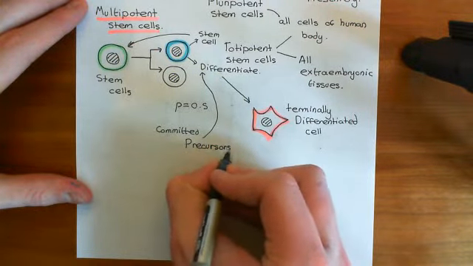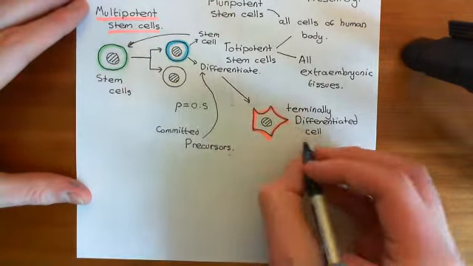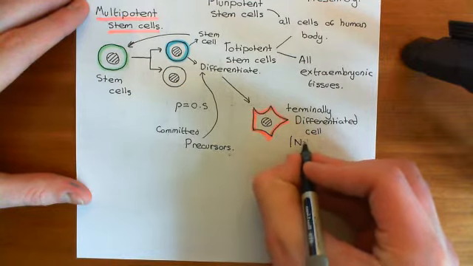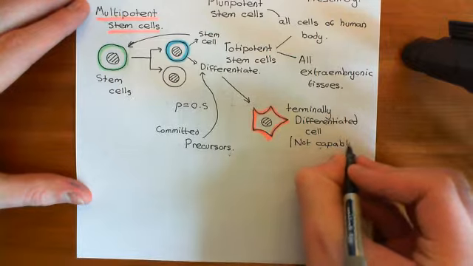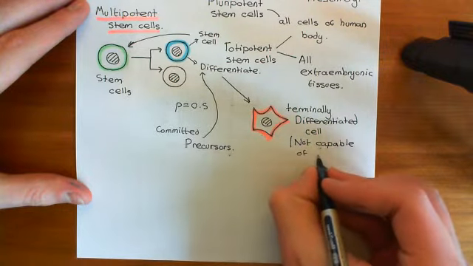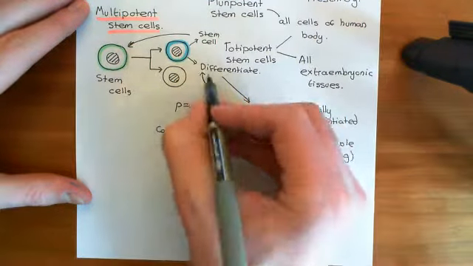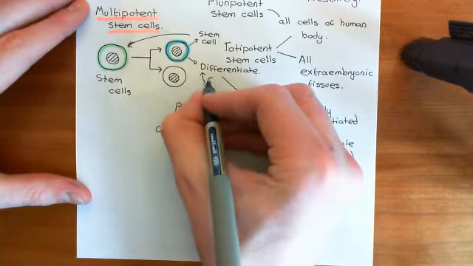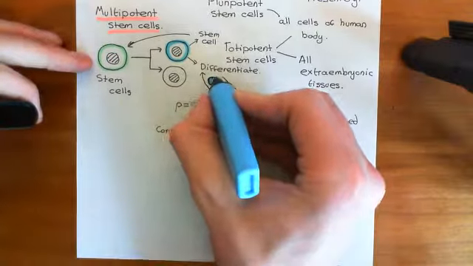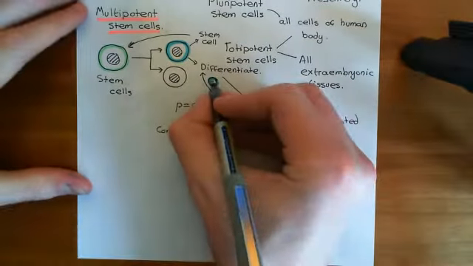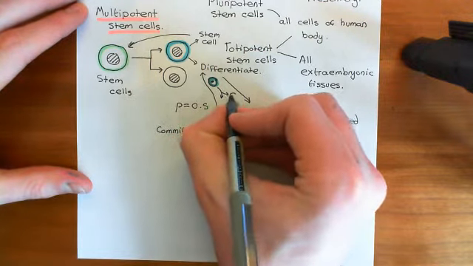So the cells that are currently in this process of moving from there to there are known as the committed precursors. Now, the committed precursors are actually still capable of dividing, so it's only the terminally differentiated cells that are not capable of dividing. So what's going to happen is, as you're going through this differentiation process, let's say here we have our committed precursor cell that's on its way, it's now going to divide, and it's going to produce more committed precursor cells.